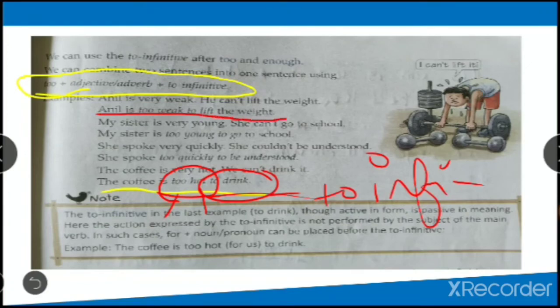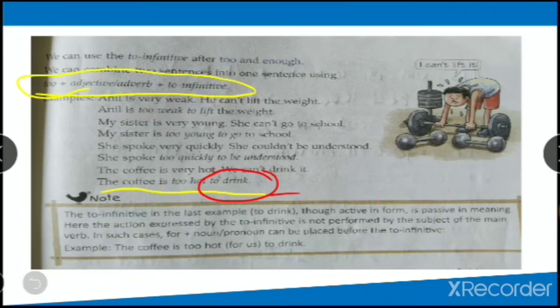Anil is too weak to lift the weight. So "to lift" is the to-infinitive, "too" is used, and "weak" is an adjective. Clear? So this is the way the formula can be used when you are using too or enough. Okay?